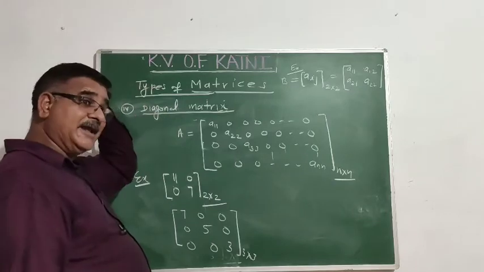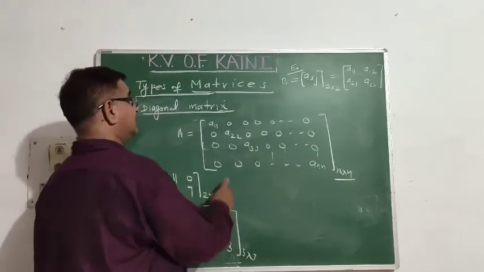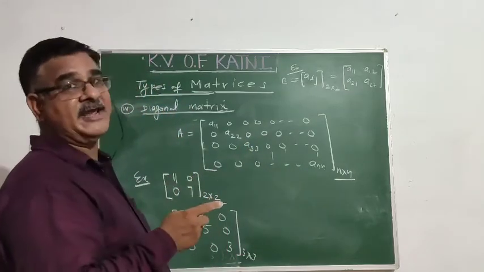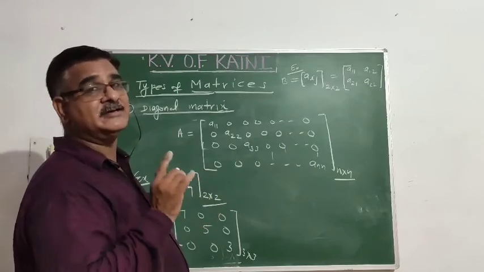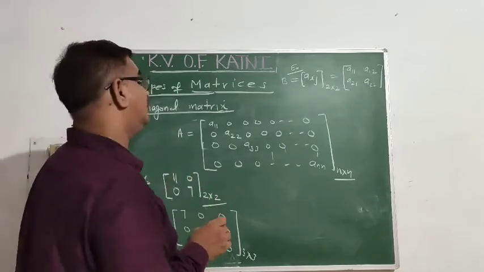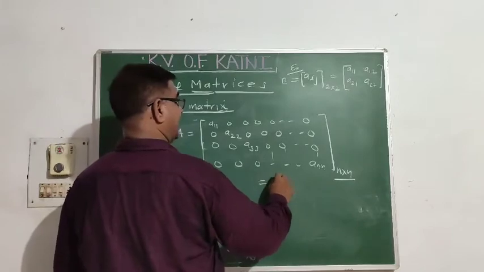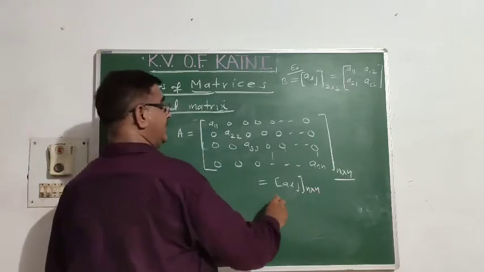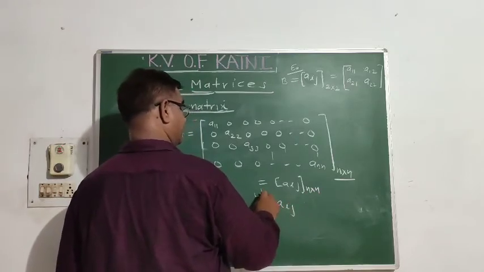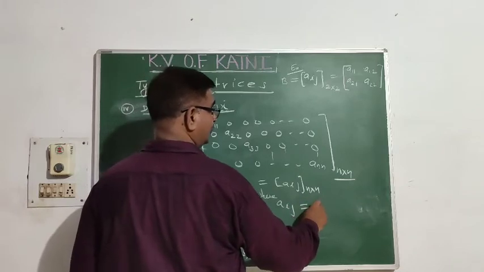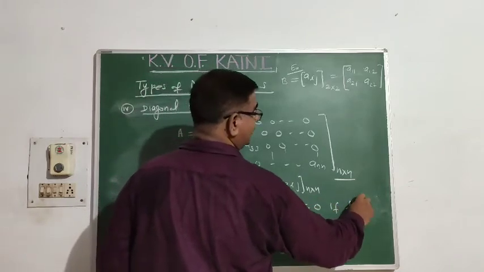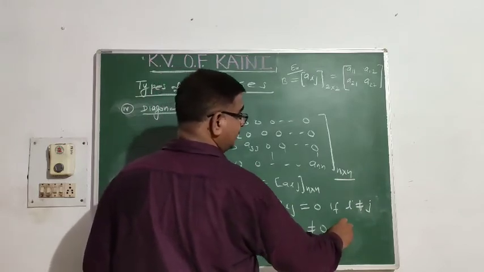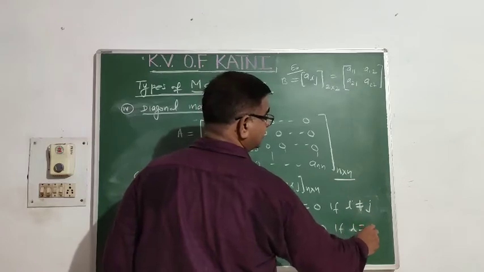So sometime it may be written as a square matrix जिसमें आपको सारे एलिमेंट्स 0 मिलेंगे except some element of diagonal are non-zero. So it may be written as Aij of order n cross n, where Aij equal to 0 if i does not equal to j, and Aij not always equal to 0 if i equal to j.